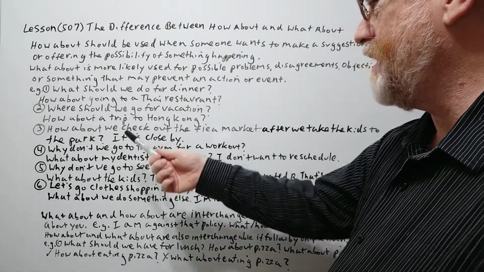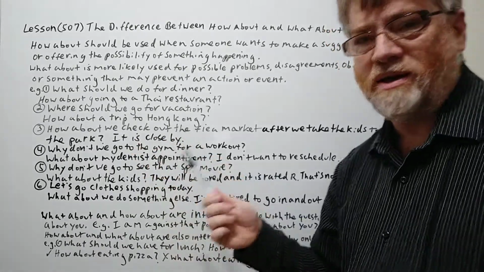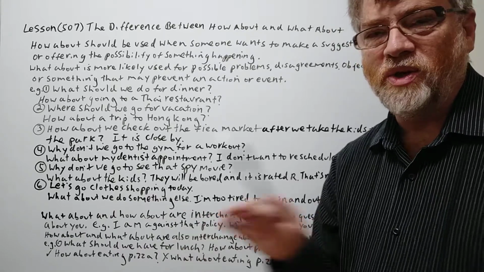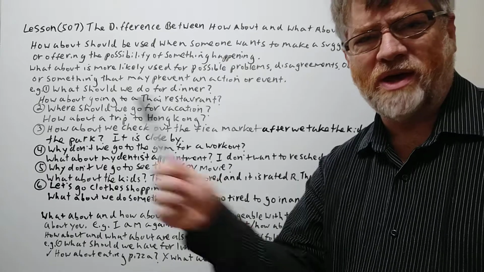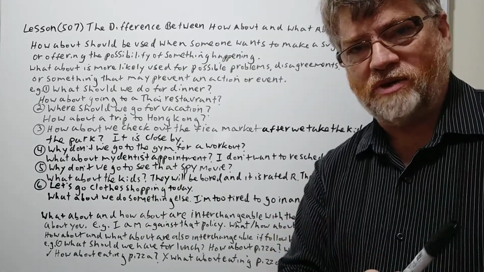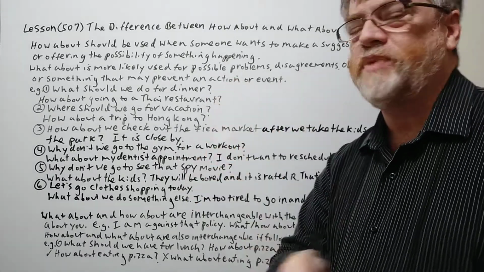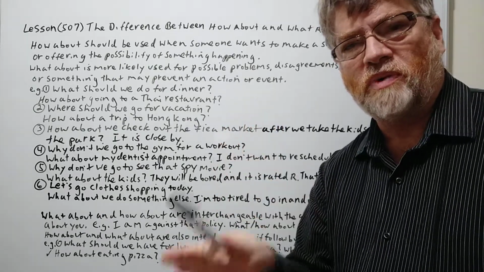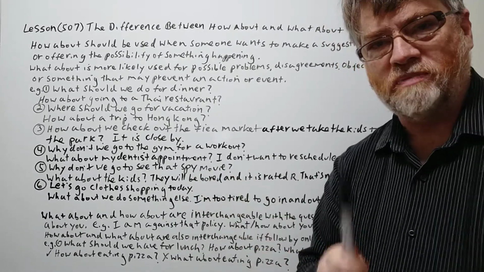And let's look at the next one here. How about a trip to Hong Kong? I could hear an American say, what about a trip to Hong Kong too? So you will hear a lot of that. And some people might even say, I hear that all the time. There's nothing wrong with that. But technically, you shouldn't be using that. Again, with suggestions or things possibly happening, you should use how about. And what about is more with problems or objections. Somebody's not happy about something. Those are the basic rules.